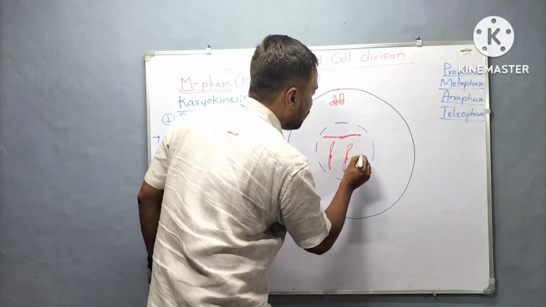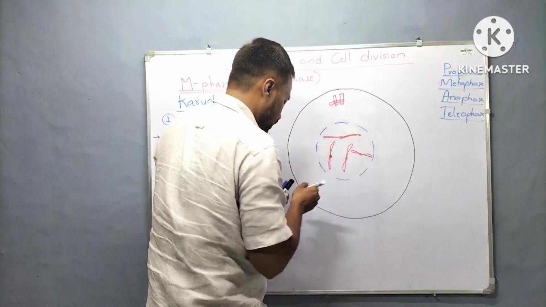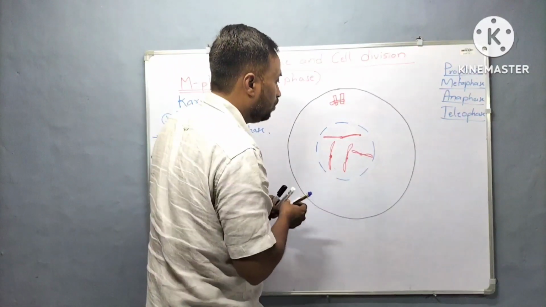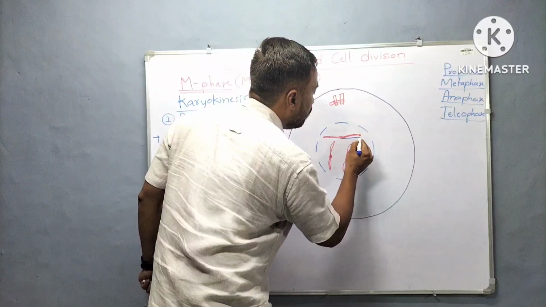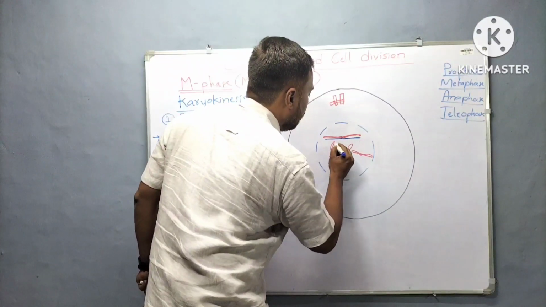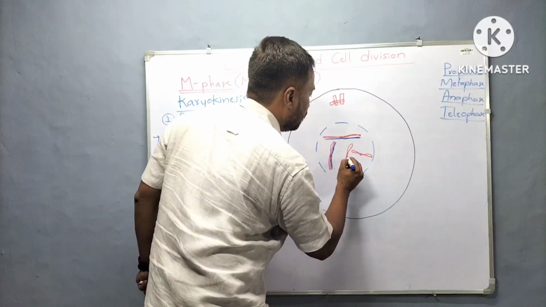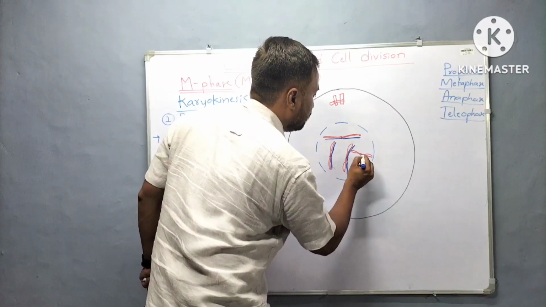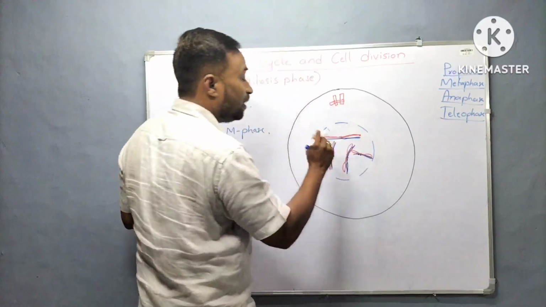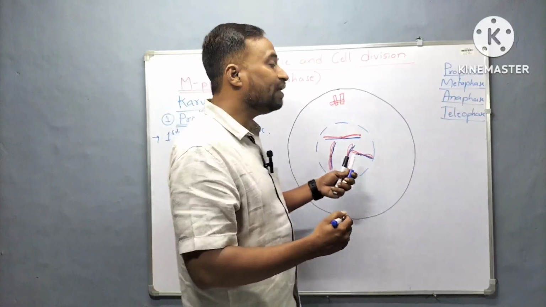See, I am showing chromatins. Chromatin will become into what? Chromosome. They start getting condensed, yes, like this. Okay, but they are not fully condensed.